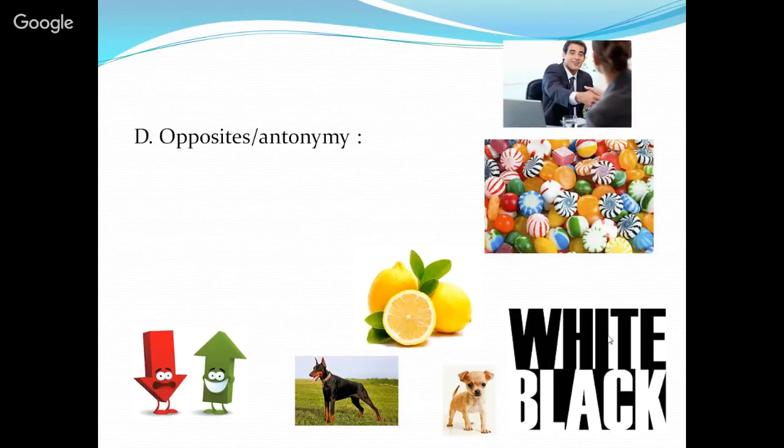Another category is antonymy, which is the opposite. We can have complementary or binary pairs, such as black and white. When I think of the word black, immediately the word white is going to come to my mind, because they are binary pairs, complementary pairs.